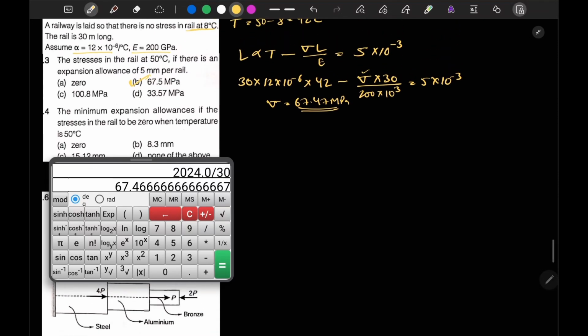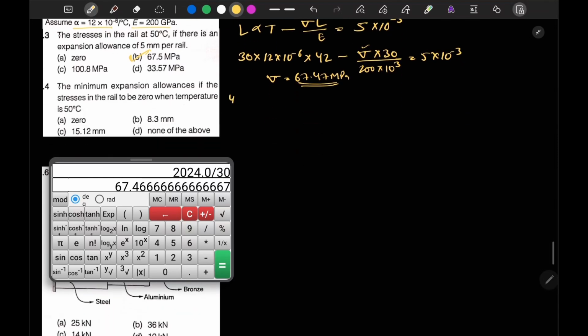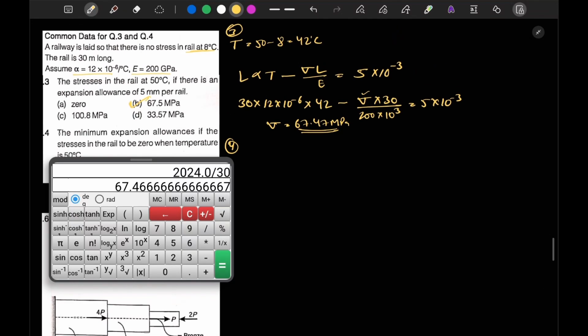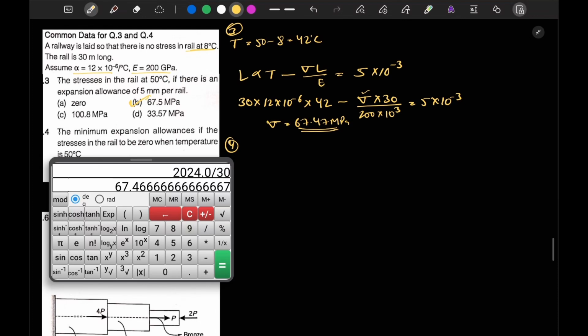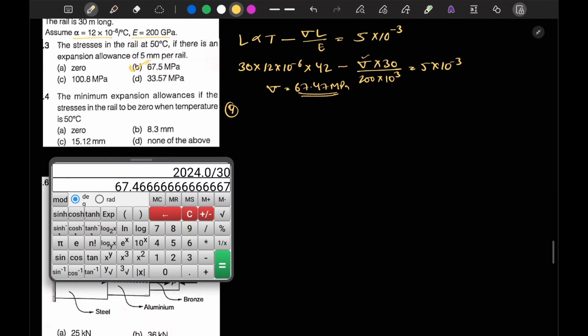Okay, now next we mention the minimum expansion allowance, like this was the third part. If we talk about the fourth part, it is mentioned that the minimum allowance is if stress in the rail is to be 0 when temperature is raised by 50 degrees Celsius. So our stresses should be 0 at this condition. Using this equation only I will write. So our expansion should be allowed up to free length only.